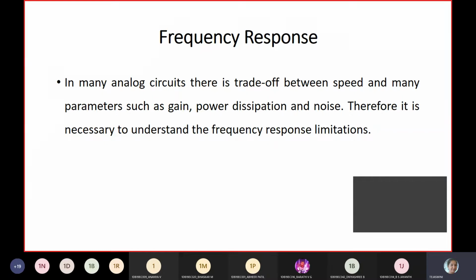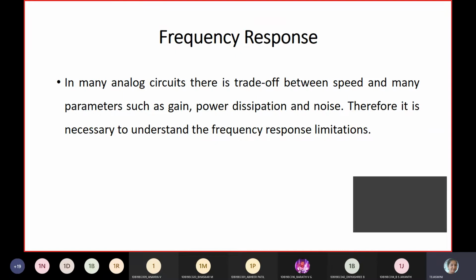So that also matters for the design of an amplifier. For example, if I take audio frequency, what is the audio frequency range? Yes. What is the range of audio frequency? Ma'am, is it from 20 to 20 kilohertz, ma'am? Yeah, it is 20 kilohertz.